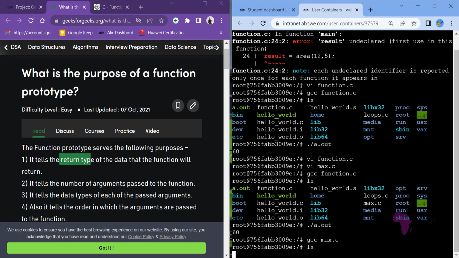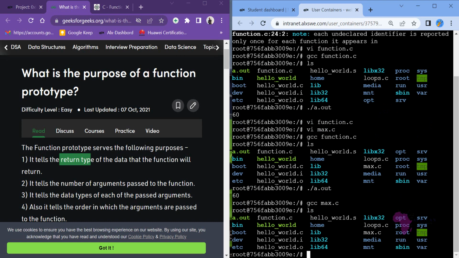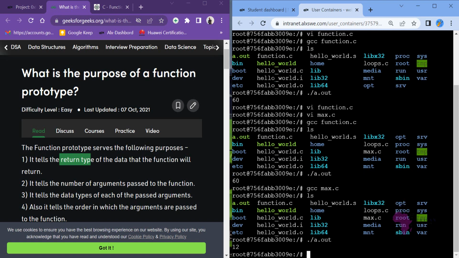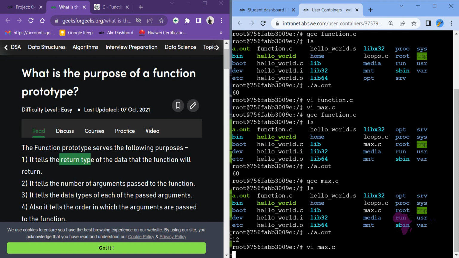Yes, list file now. So we have a.out. What is inside a.out? Like that, enter. It says 12. So the maximum number between 12 and 5 is 12. So I believe at this point now you are able to understand what it means. Okay, let me take you back again to use variables inside the int main function. We are building up on what you have learned. Ensure that you go through this video and understand it.